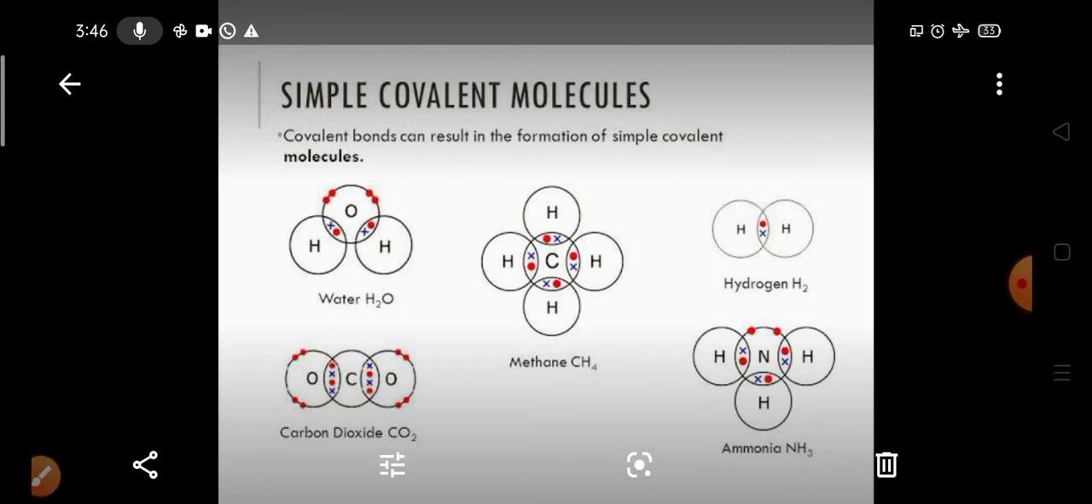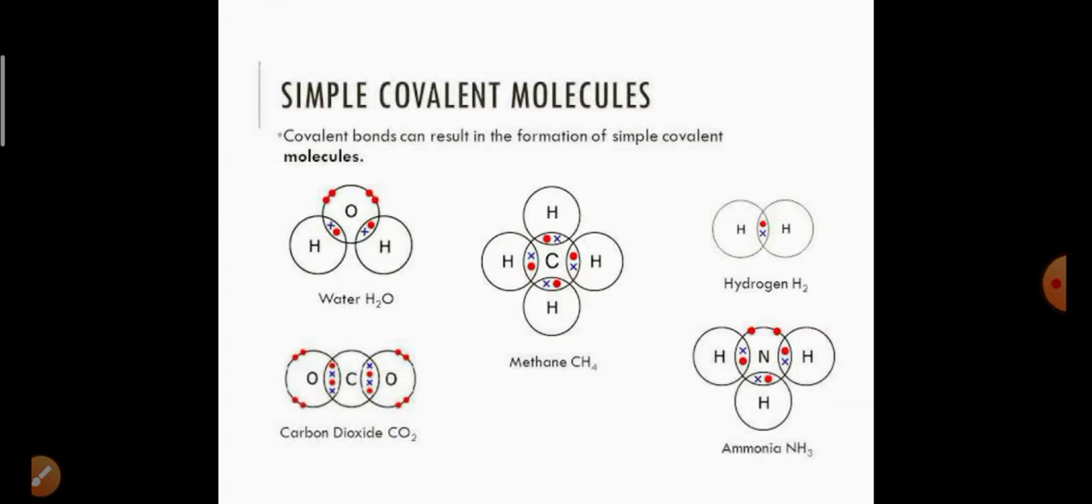Due to this, what happens? If you count the electrons around the carbon, there are 8 electrons, which means the octet is complete. And as hydrogen is of small size, only a duplet is required, so hydrogen's duplet is also completed. So this is covalent molecule formation. Covalent bonds can result in the formation of a single covalent molecule. This is the basis behind covalent bond formation.